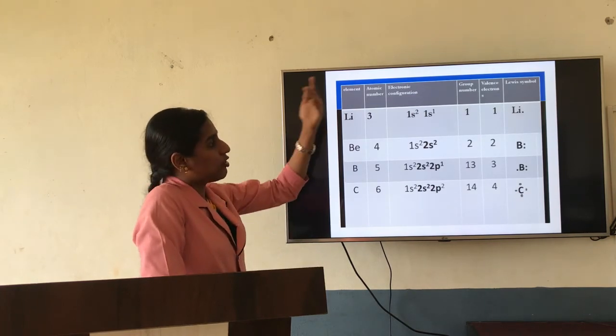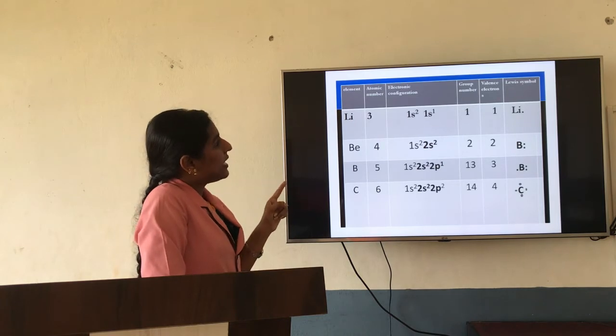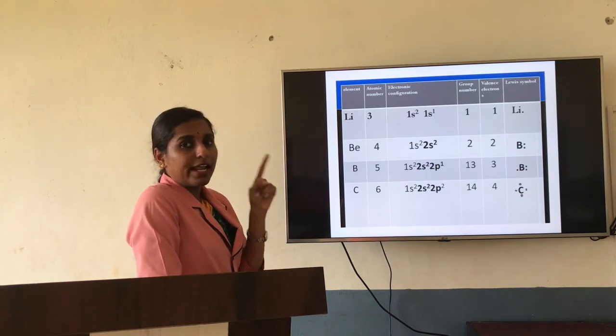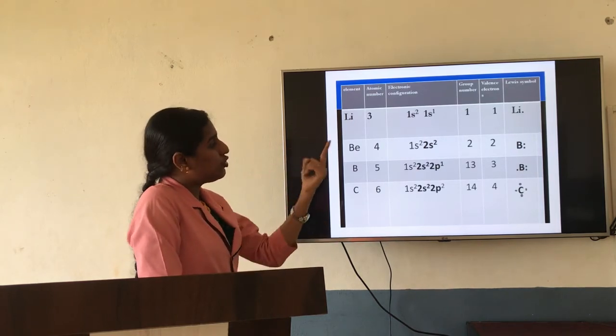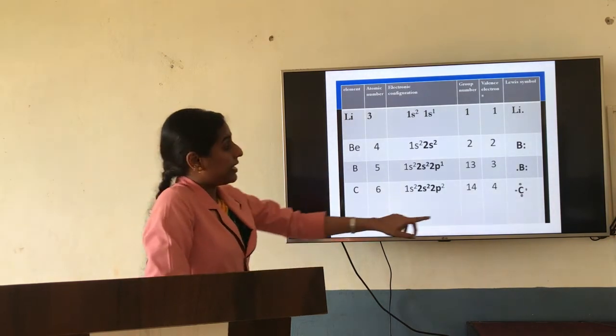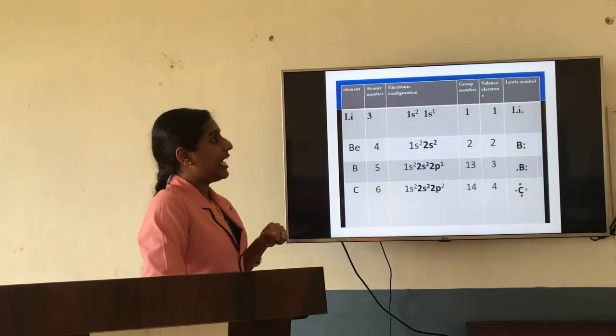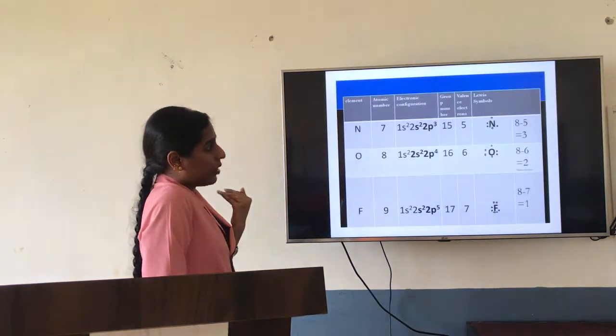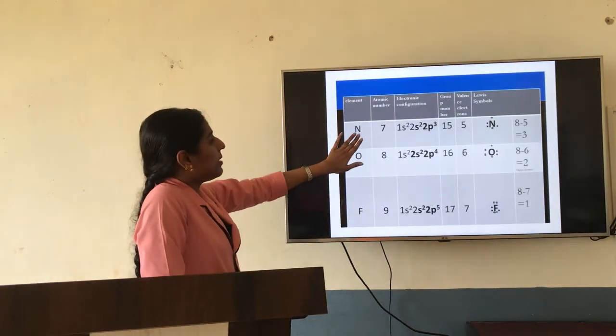The same number will go for bonding. Lithium, 1 electron goes for bonding. Beryllium, 2. Boron, 3. Carbon, 4.